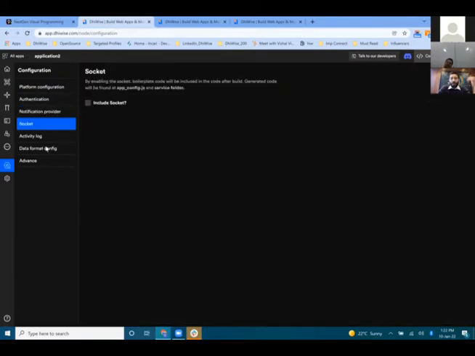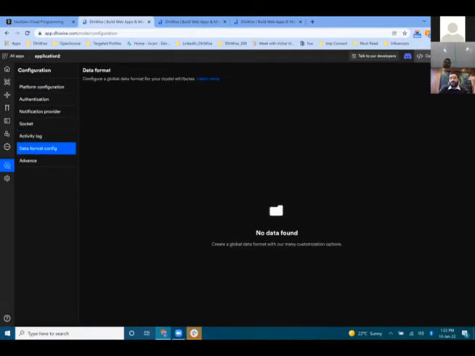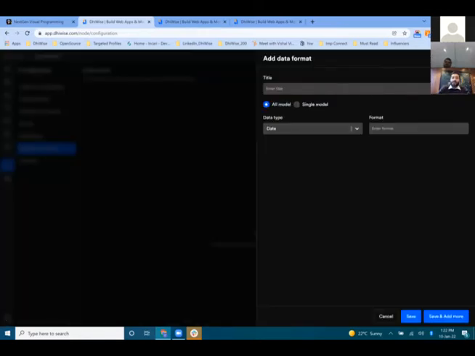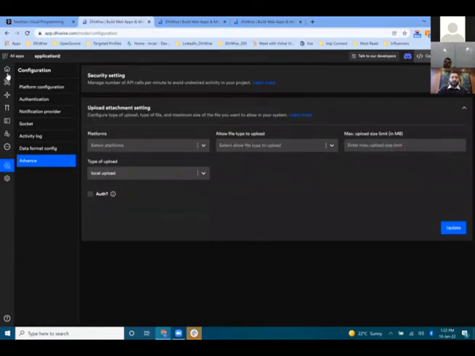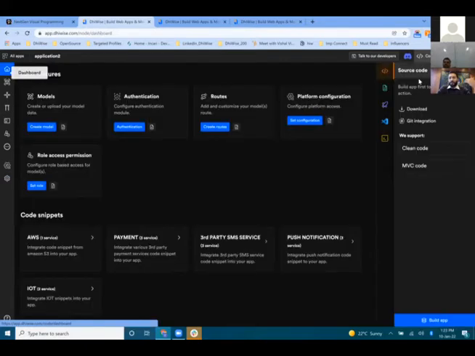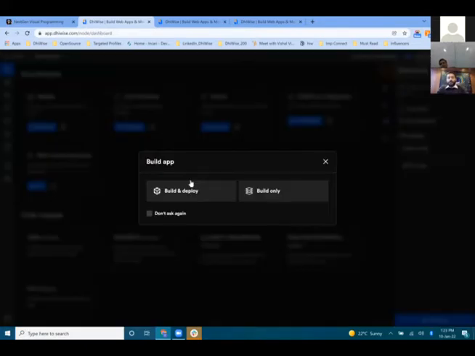Notifications, sockets, and if you want to set up the activity log, within one click you can set it up. You can set up the date format for a single data table or multiple data tables. And even if you are going to expose your API, you can set up the rate limit, attachment upload settings and everything. So after setting up my CRUD APIs and everything, when I build the application, we have two facilities.